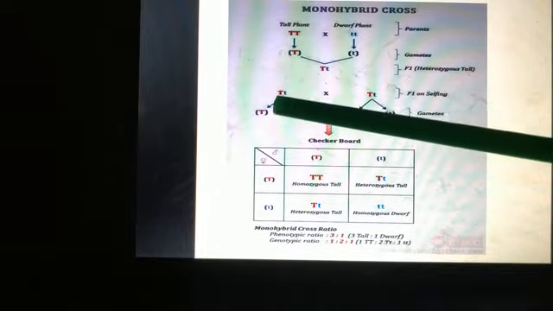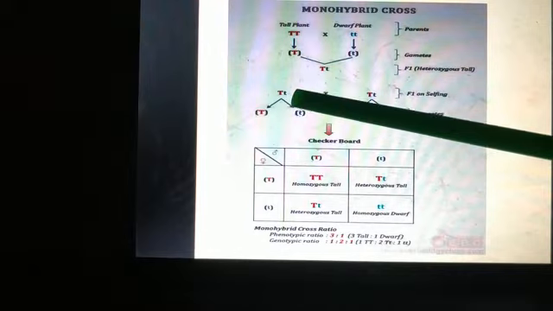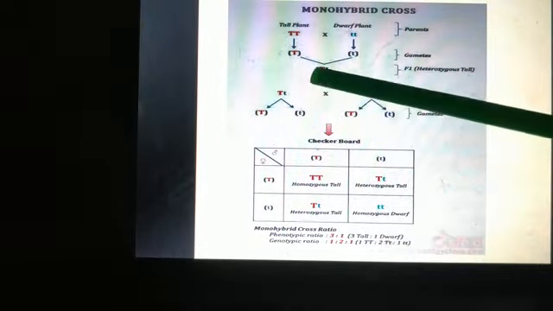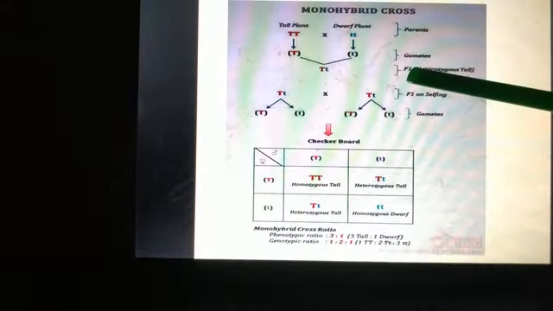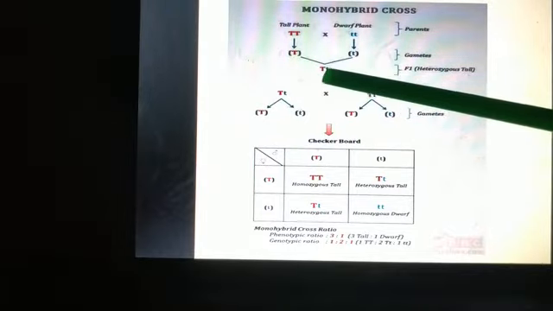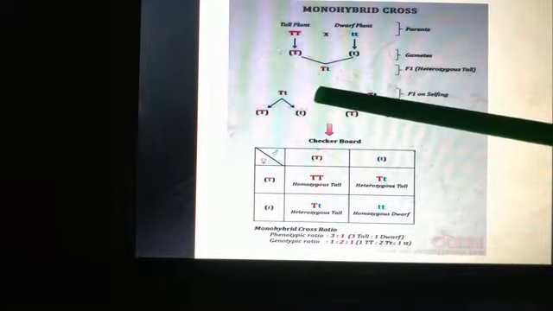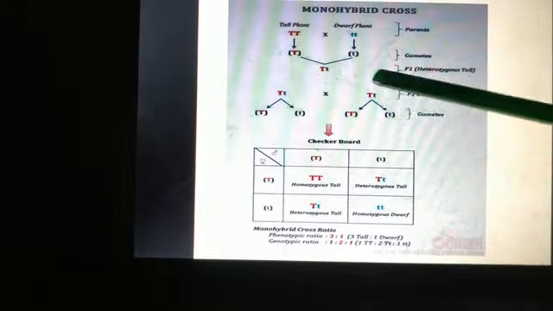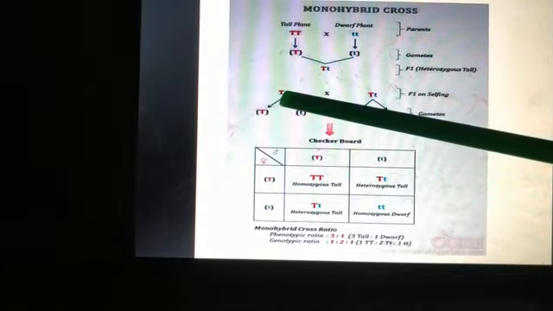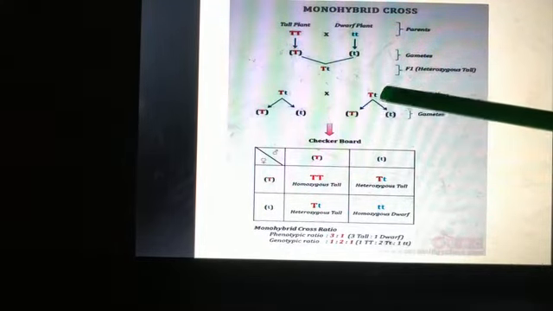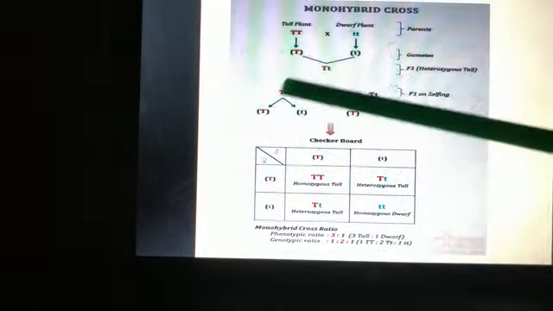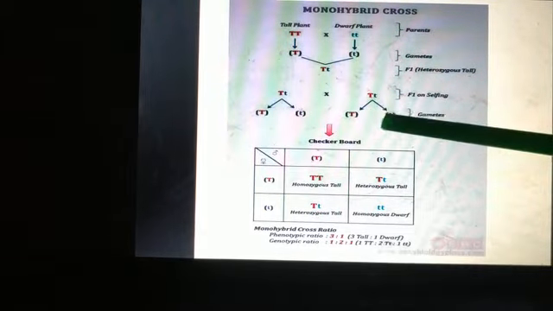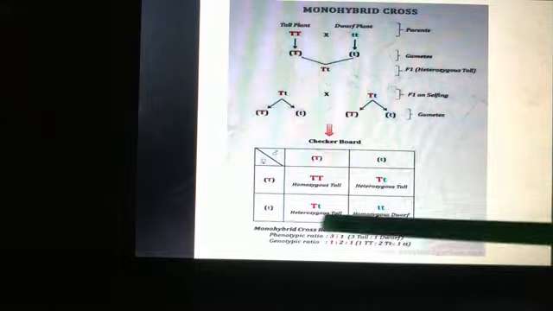Now, in the second generation, to obtain the F2 generation, what did he do? He did selfing in the tall plant which he got in F1 generation. Selfing means the progeny which he got in F1 generation, he will cross with the same F1 generation. So capital T small t is crossed with capital T and small t. Here the gametes will be capital T and small t, and here the gametes will be capital T and small t.